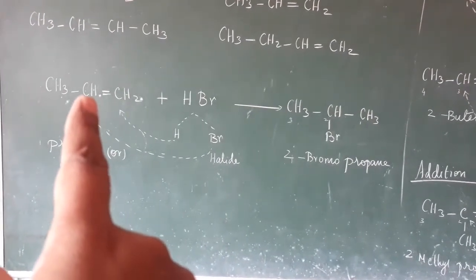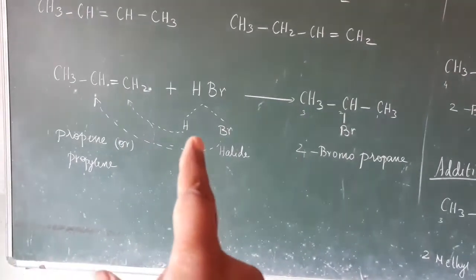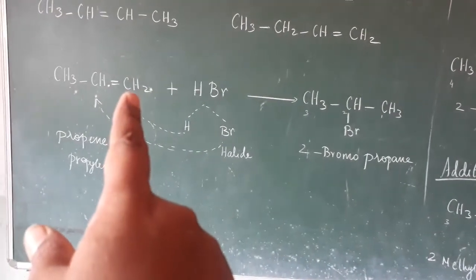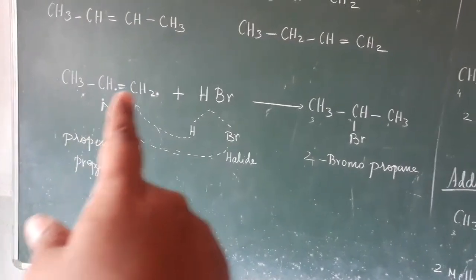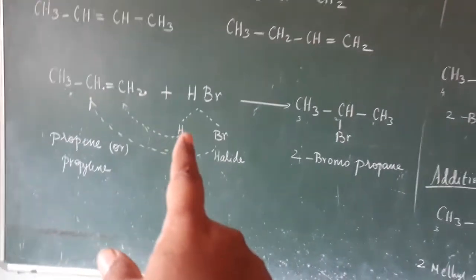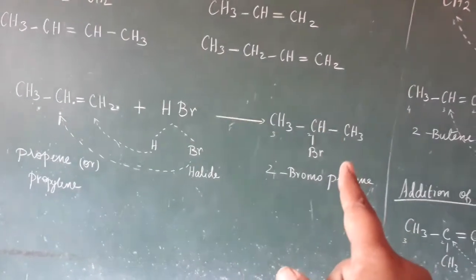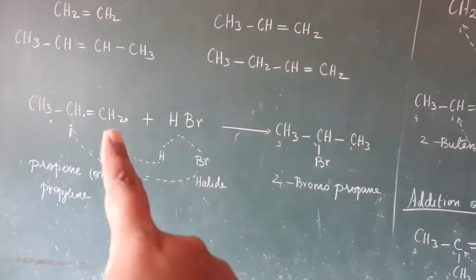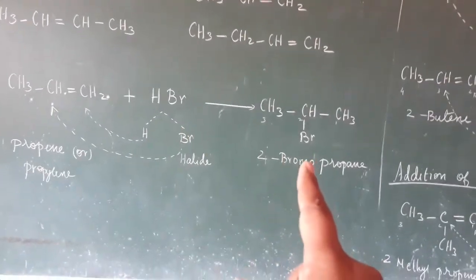This carbon has only 1 hydrogen, so Br goes to this carbon, but the hydrogen goes to the first carbon, which has 2 hydrogens. When compared, it has more hydrogen, so the hydrogen goes to the first carbon. So CH2 added with hydrogen means CH3, and Br is added, and we get this compound.